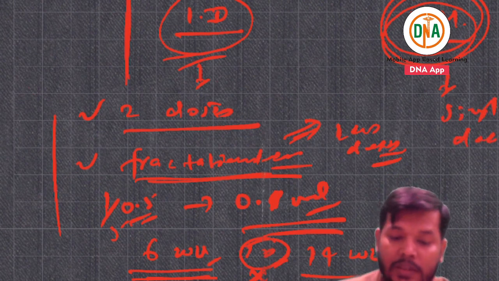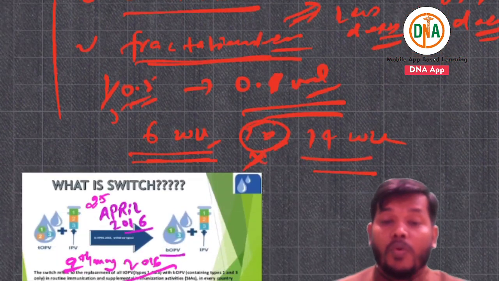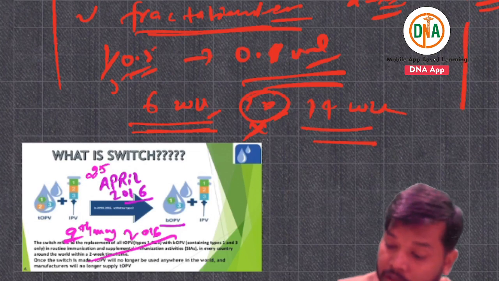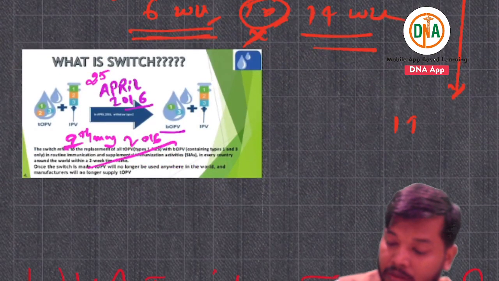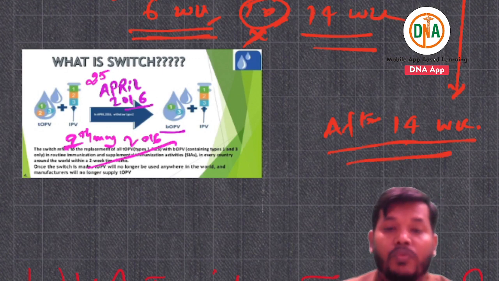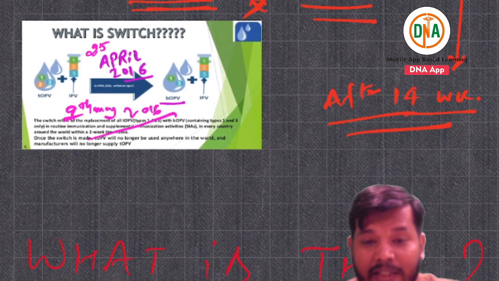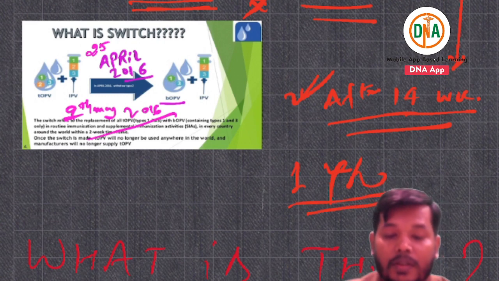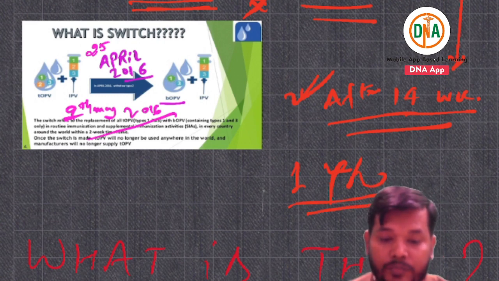When this single dose is given, remember that it must be given after 14 week, and you can give it till 1 year.